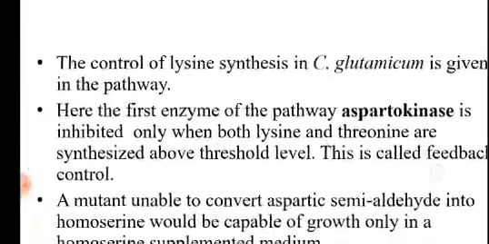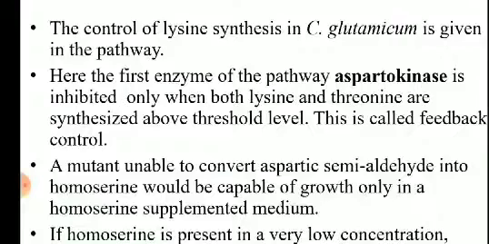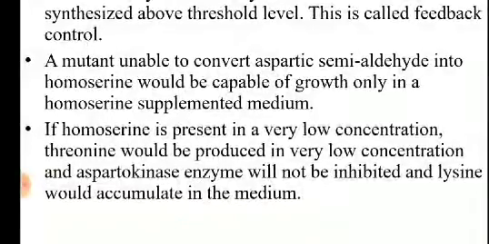Okay, so let us now discuss the control of lysine synthesis in Corynebacterium glutamicum given in the pathway. Here the first enzyme of the pathway is aspartokinase, inhibited only when both lysine and threonine are synthesized above a threshold level. Above a definite quantity they are synthesized, and together they inhibit aspartokinase, which we call feedback control. The mutated organism is unable to convert aspartic semialdehyde into homoserine, because it grows only in a homoserine supplemented medium.